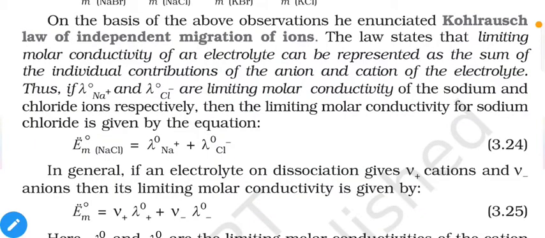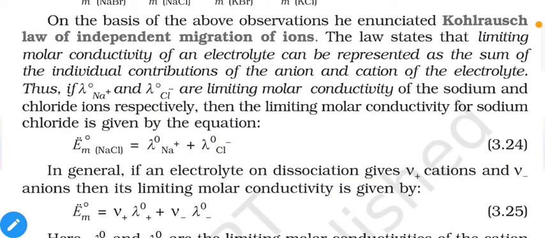On the basis of the above observation, he enunciated Kohlrausch law of independent migration of ions. The law states that the limiting molar conductivity of an electrolyte can be represented as the sum of individual contributions of the anion and cation of the electrolyte.